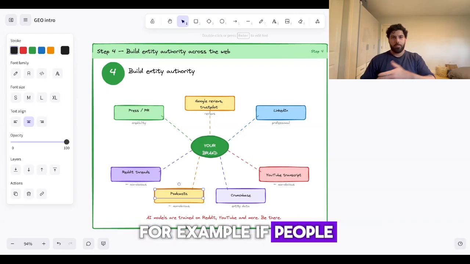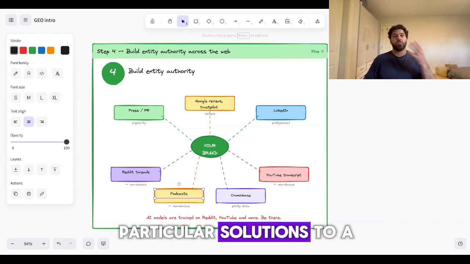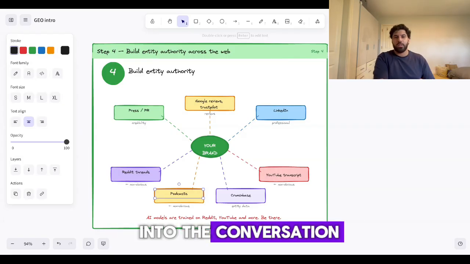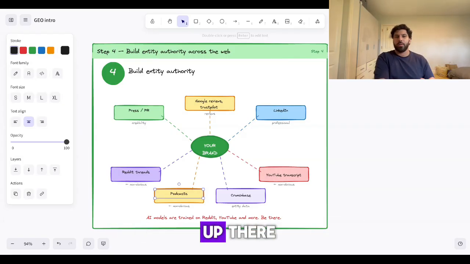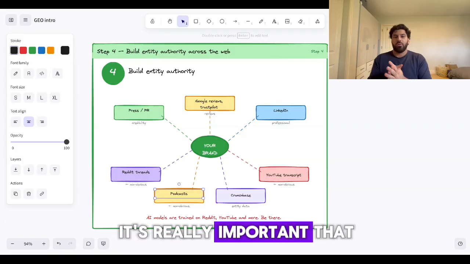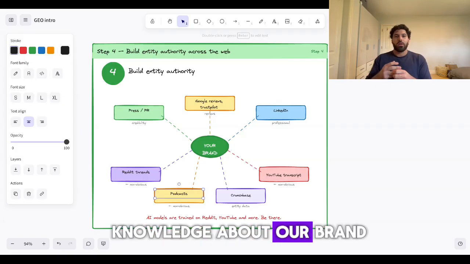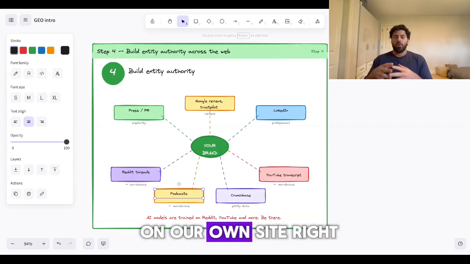For example, if people are discussing particular solutions to a problem that we solve on Reddit, we should insert ourselves into the conversation and make sure that our brand name comes up there and why. So it's really important that the internet has a good base of knowledge about our brand, and it's not just on our own site, right?